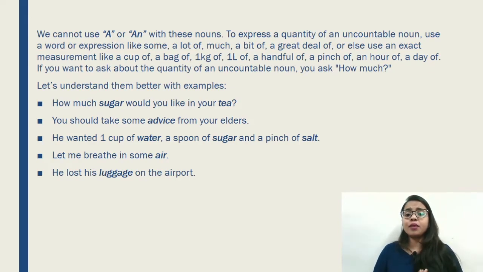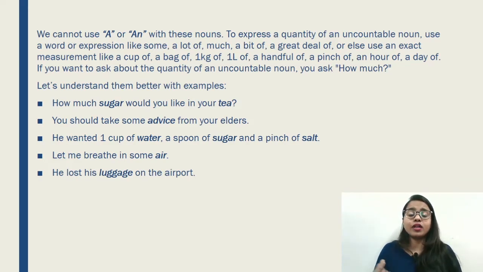You should take some advice from your elders. Now we don't say advices. Do we say that I took advices from the people, from my parents? No, we don't say that. That sounds so wrong, right? So we say some advice. So you should take some advice from your elders.